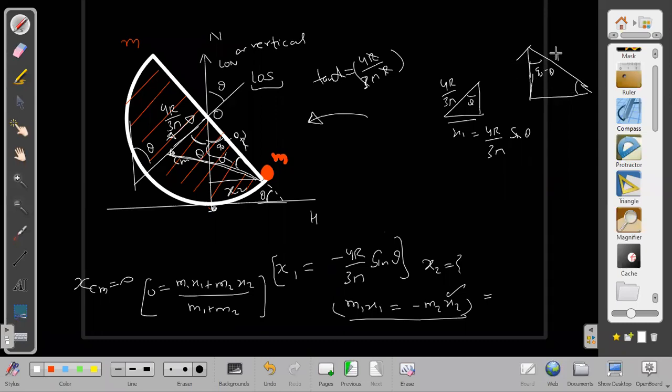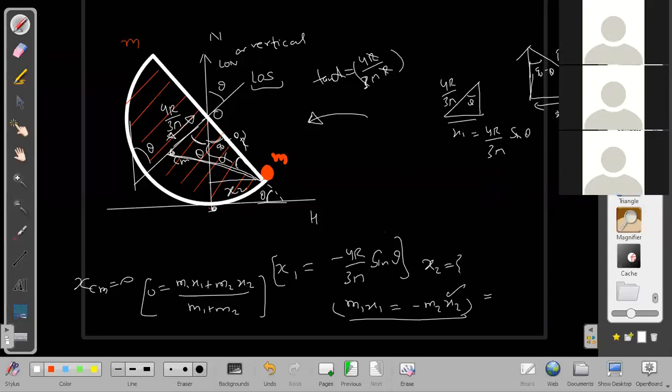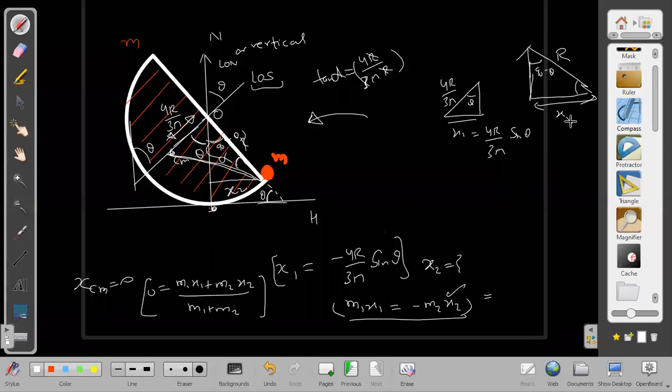As a result, this is r and this one here is x2. What is x2, sir? So sine of 90 minus theta equals x2 by r. So x2 we are getting as r cos theta. X2 is r cos theta. This is minus of 4r by 3 pi sin theta and this is r cos theta. And when we put it here, we will get the answer definitely now. Negative, no, sir. The negative will get cancelled out.